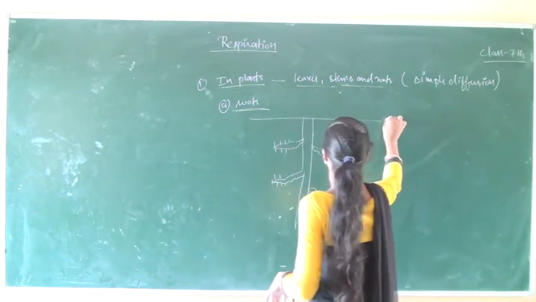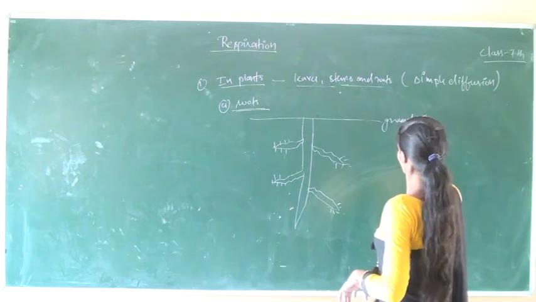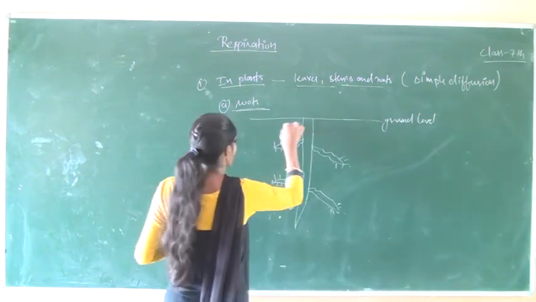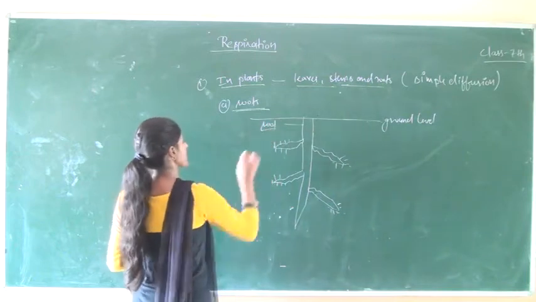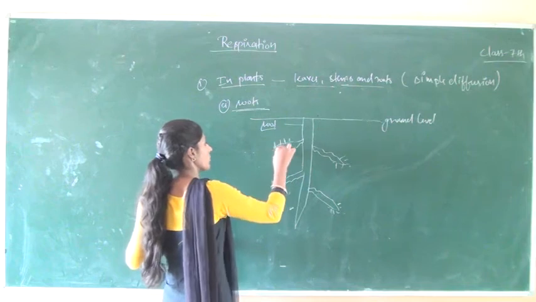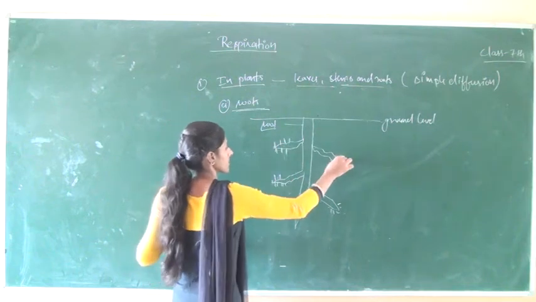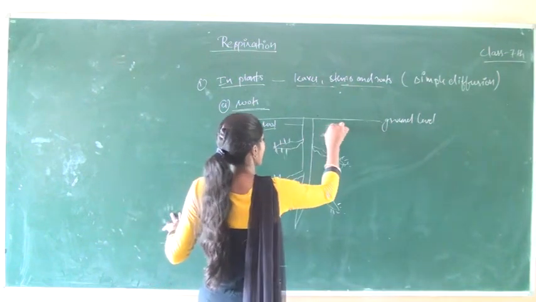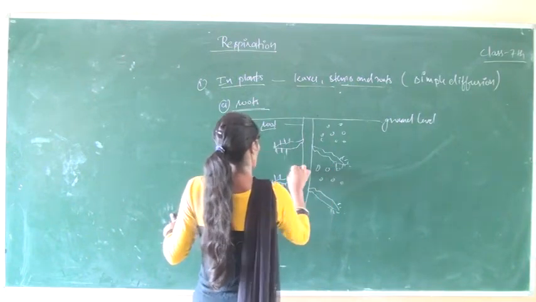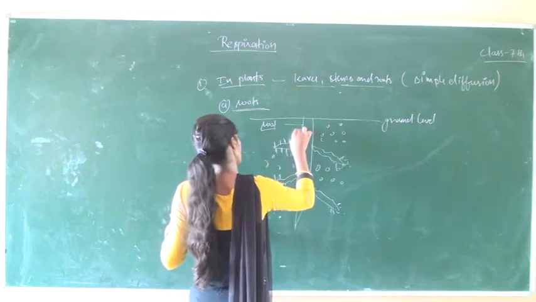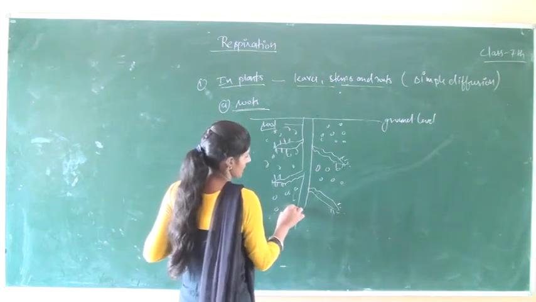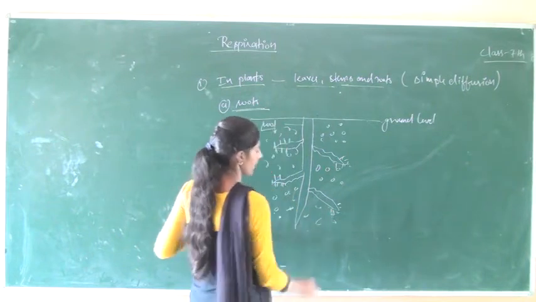This is our ground level. This is the root of the plant. These are the root hairs of the plant. These are the soil particles of the plant, which are present under the ground.